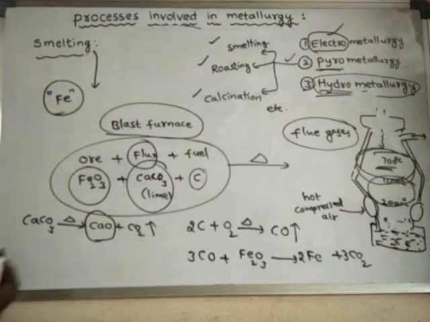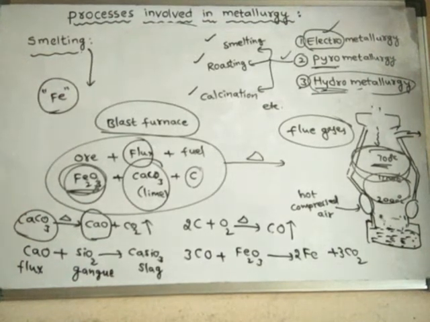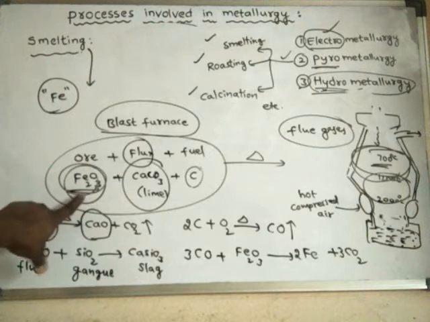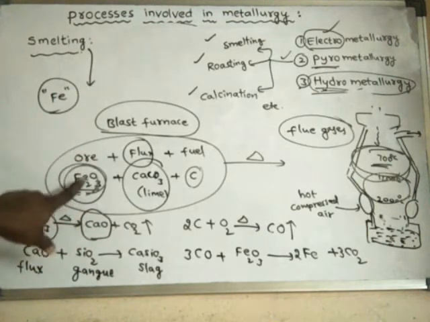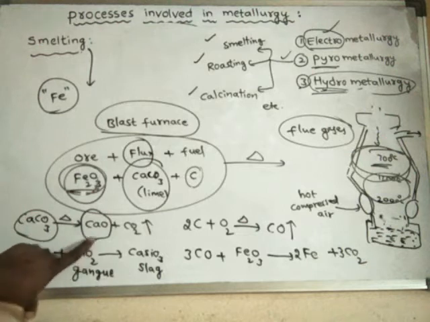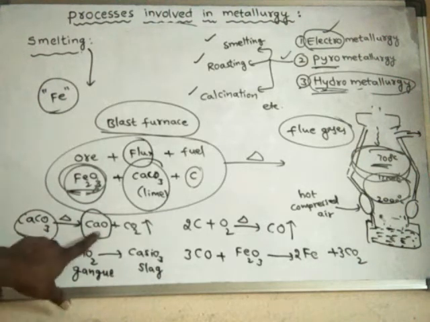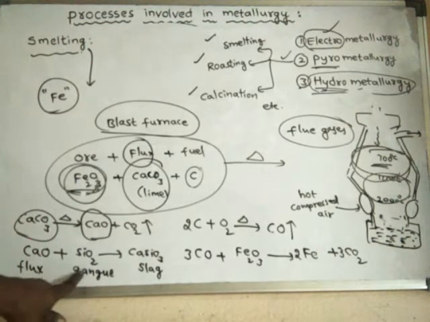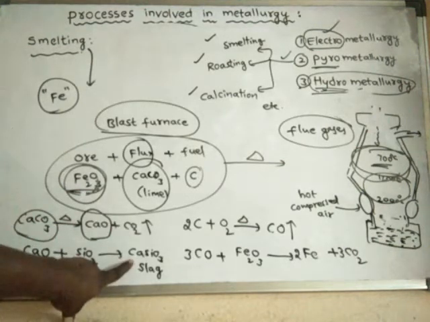Now this quicklime will react with the impurities. This impurity, or gangue, is present along with the iron oxide in the ore. In order to remove this impurity, this quicklime is used, which is nothing but flux. Hence it is also called flux. Now the flux will react with this impurity, and the impurity is converted into a substance known as slag.